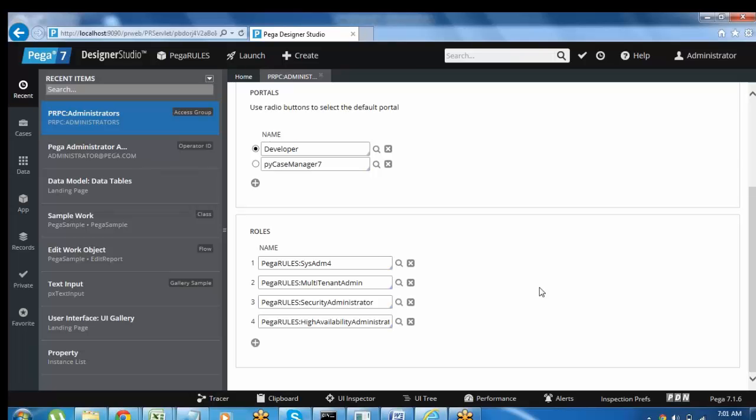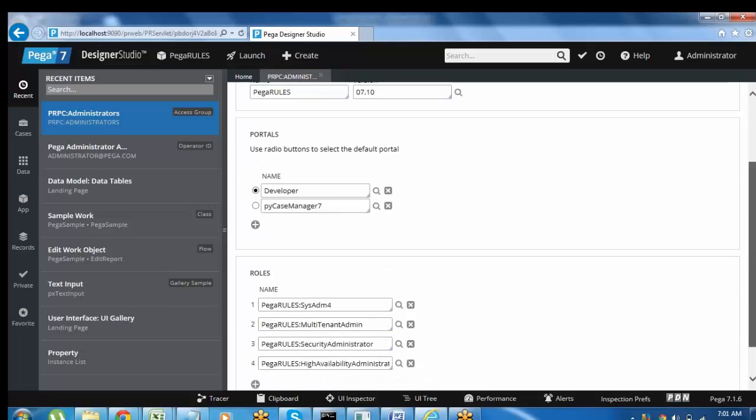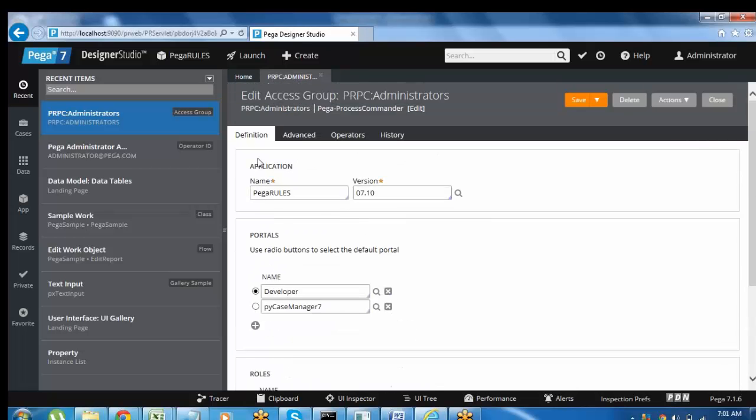When you log in with your own ID, you may not have the same portal access and same roles. You may have different roles and different portal access according to your role in the organization. If you want to know what access you have in the application, you can go to administrator and click on access group. At what level of access you have in the application, we can see from here. This is about the header part, which contains all these options.